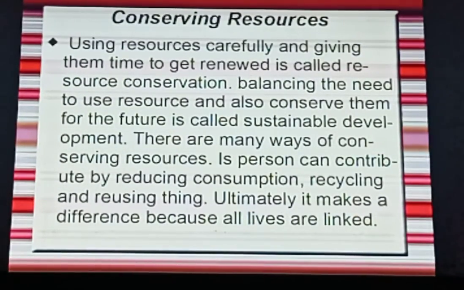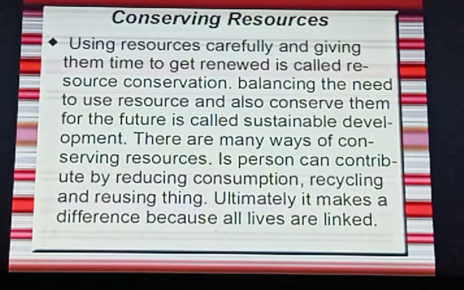Conserving of human resources, or resources you can say. This is the main topic in this chapter. Using resources carefully and giving them time to get renewed is called resource conservation. So you can use the resources very carefully and you can give them time, means they take time to be renewed, so you should give them time to renew, and this is known as resource conservation.